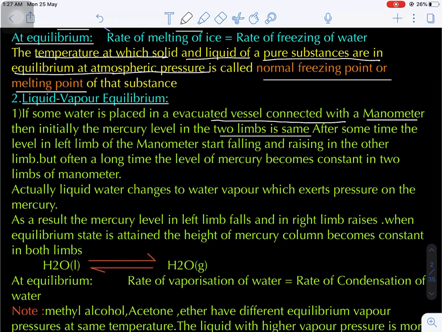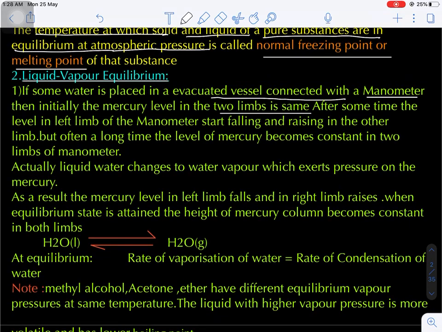That's why there will be a difference in the mercury column levels, because of the pressure exerted by the water molecules on the surface of the mercury. Now after a certain time interval, the mercury level becomes constant in both the arms. That indicates the attainment of equilibrium.